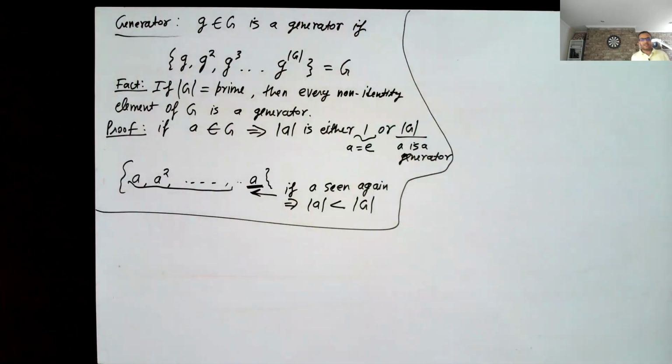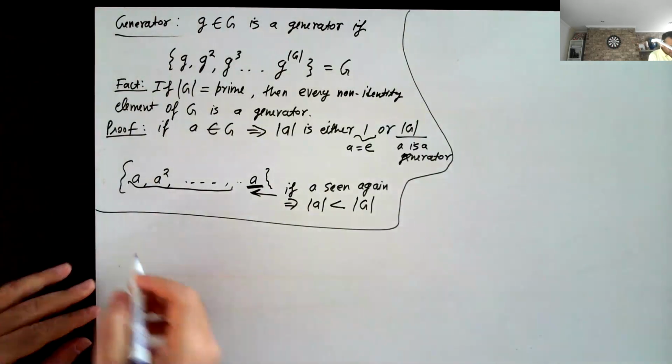So that's why generators are so nice. You can take any element, you multiply it by itself, you do modular exponentiation, and you can generate basically the whole group using that, which is actually what makes the discrete log problem so hard, which is what we will come to.